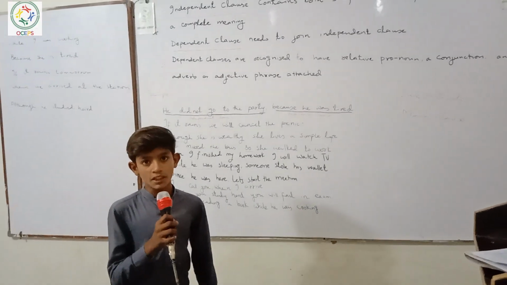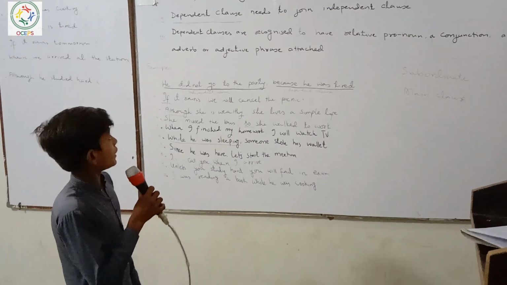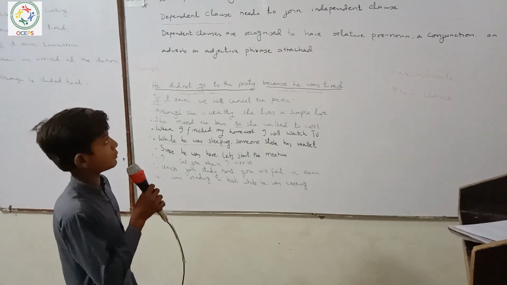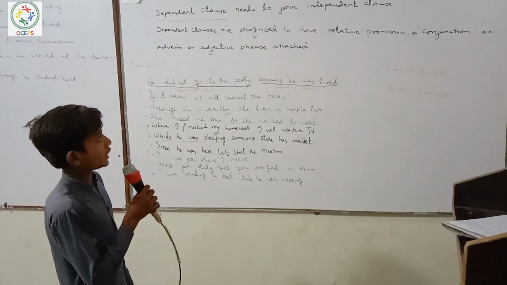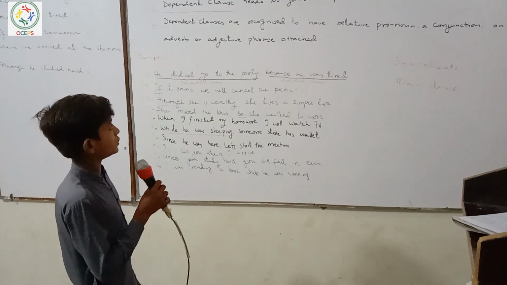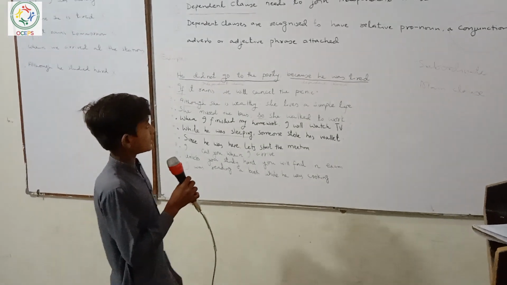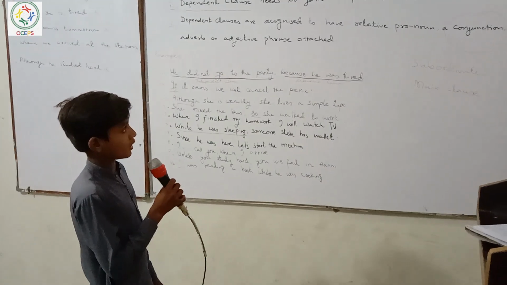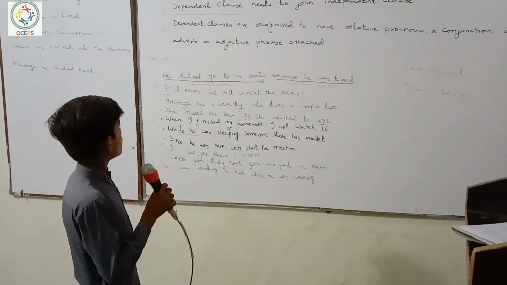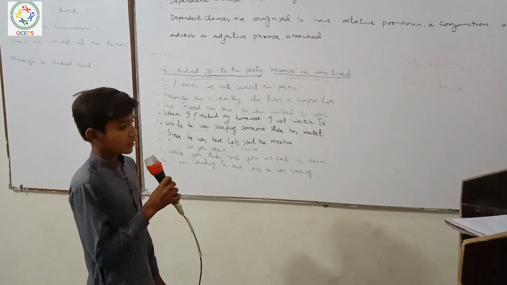Hello guys, my name is Shahid. Today my topic is independent and dependent clauses. An independent clause contains both subject and object and gives a complete meaning. A dependent clause needs to join an independent clause, and dependent clauses are recognized to have a relative pronoun, a conjunction, an adverb or adjective phrase attached. Example.